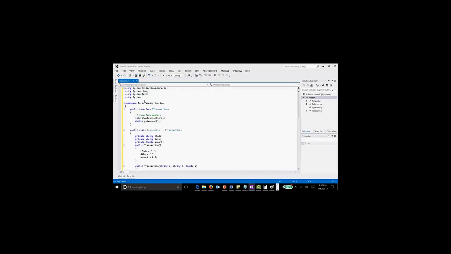Okay, so here we have an interface and we have a class. So two classes we have and an interface. So let's look at the interface first.